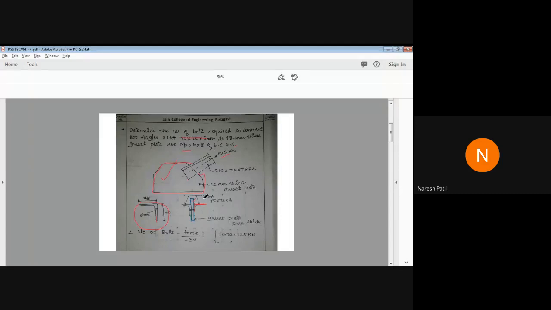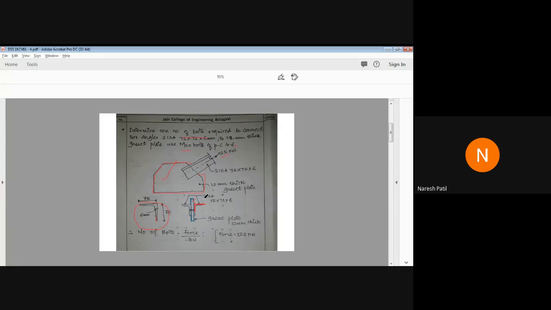See, I told you, when two plates will be there, two angles or two plates, what you have to do is the summation of the two plates. That is 6 plus 6, 12. And in between we have one more plate that is 12. So both are 12. So you have to consider 12 only. See, if it is a single angle, then you have to consider 6. But here we have two angles back to back. So 6 plus 6, how much is it? It is 12.